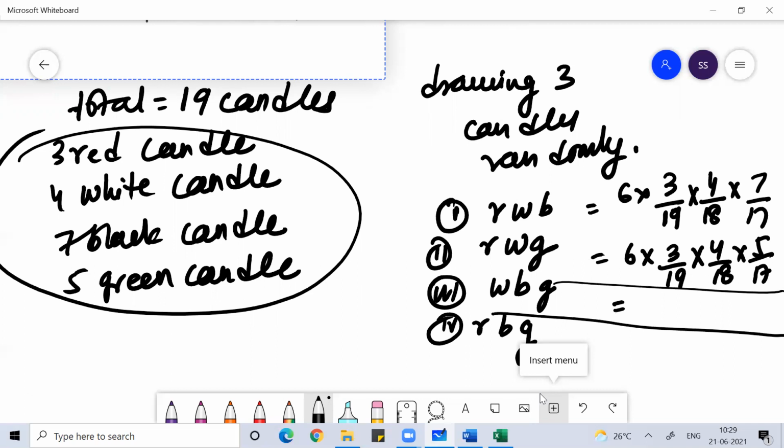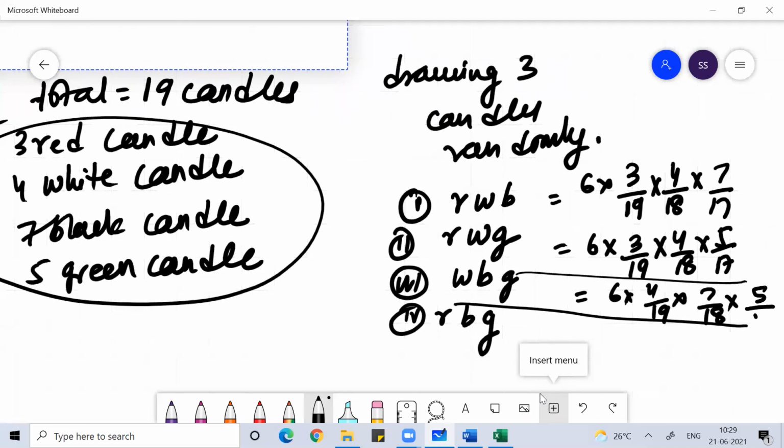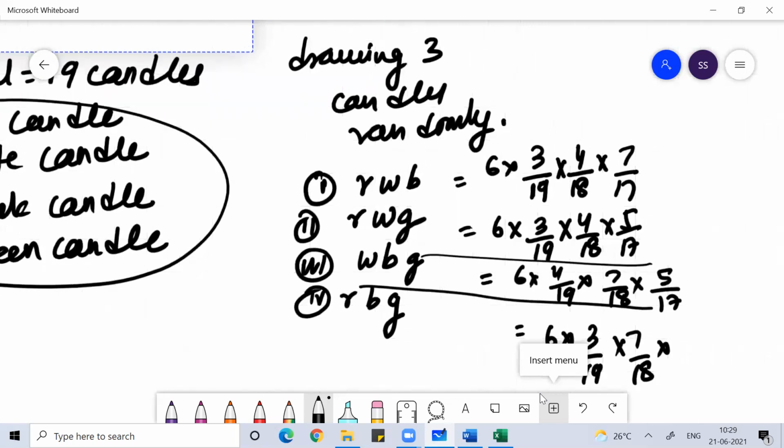The third one can be 6 into 4 by 19 into 7 by 18 into 5 by 17. This would be 6 into 3 by 19 into 7 by 18 into 5 by 17. I hope you have understood this. So I could have written this in any order.